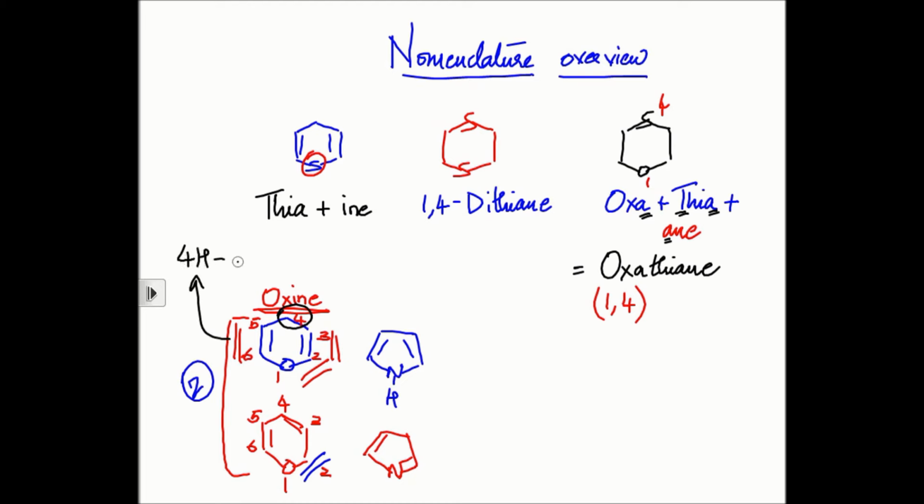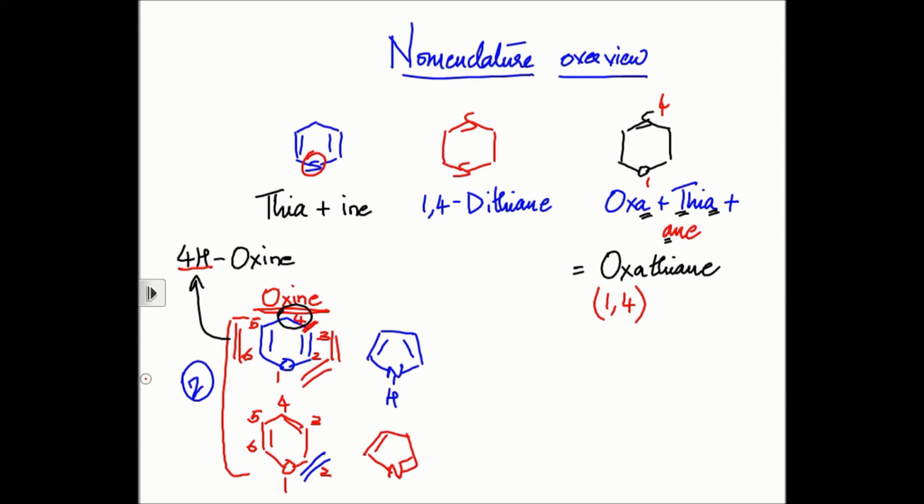Where is the saturation point present? It is present at 4. Therefore, we name this compound as 4H-oxin, indicating that at the 4th position there is an extra hydrogen. Can you see that? At the 4th, or in all other positions, there is just 1 hydrogen, like in the case of benzene. In benzene, each of the carbon atoms has 1 hydrogen, right?